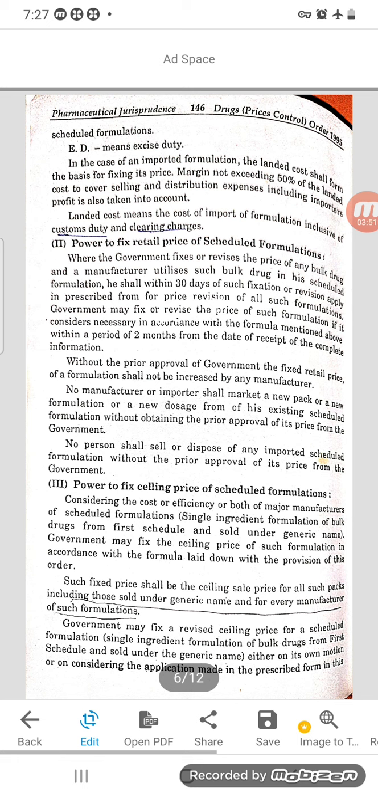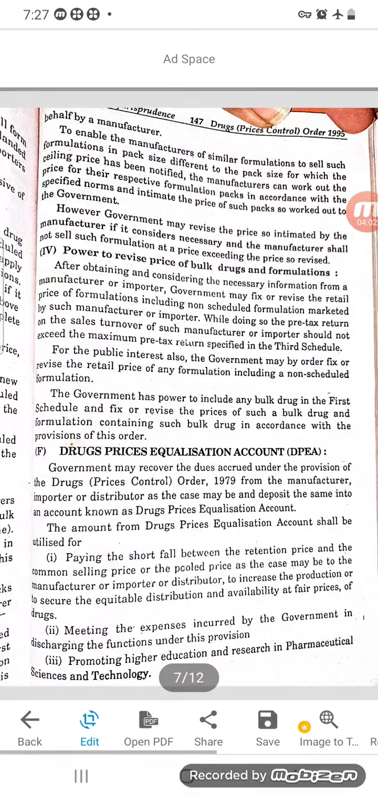Government may fix a revised ceiling price of a scheduled formulation, either on its own motion or on considering the application made in the prescribed form in this behalf by the manufacturer. If the manufacturer or the government itself feels the need to revise the ceiling price, then also they will revise.